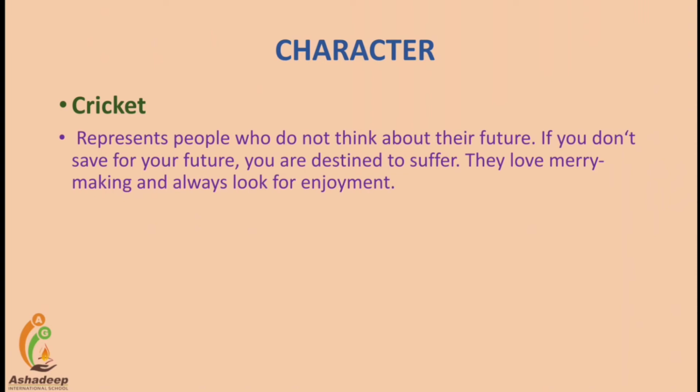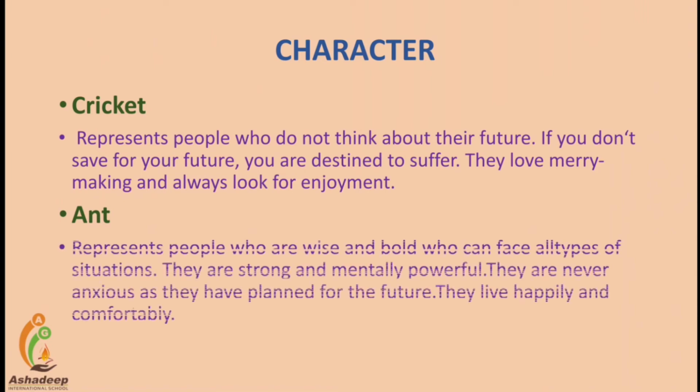It means if you don't worry about your future and don't take care of it, obviously you will have to suffer sometimes in particular circumstances. They love merrymaking. It means they always live in enjoyment and always look for a personal or luxurious life.